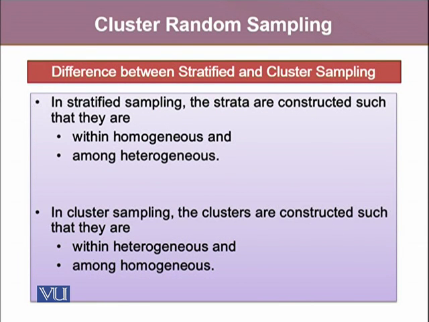There's a basic difference between stratified and cluster random sampling. In stratified sampling, the strata are constructed in such a way that within they are homogeneous, and among the strata they are heterogeneous. Whereas in cluster sampling, the clusters are constructed in such a way that within they are heterogeneous, but externally, among 2 clusters, they are homogeneous.